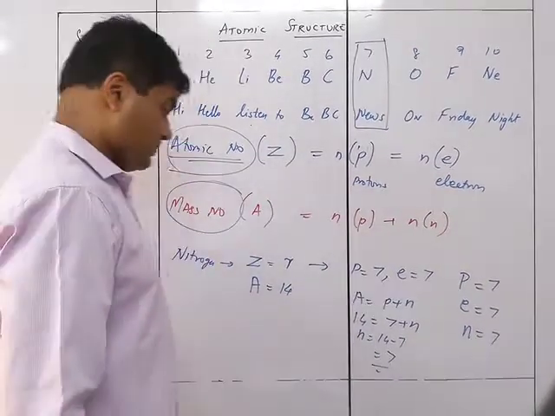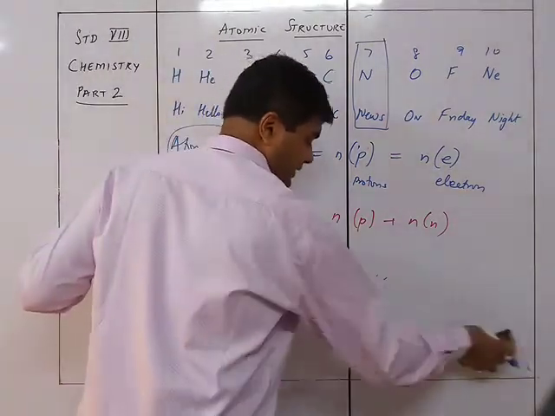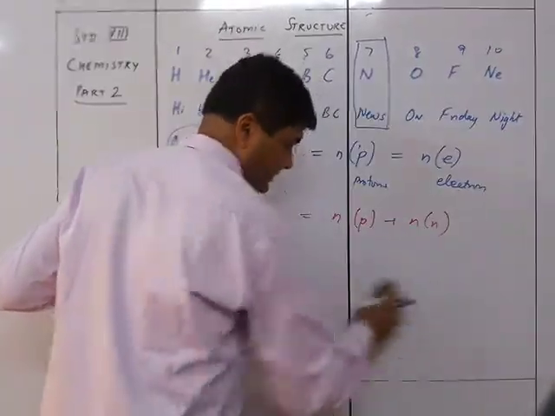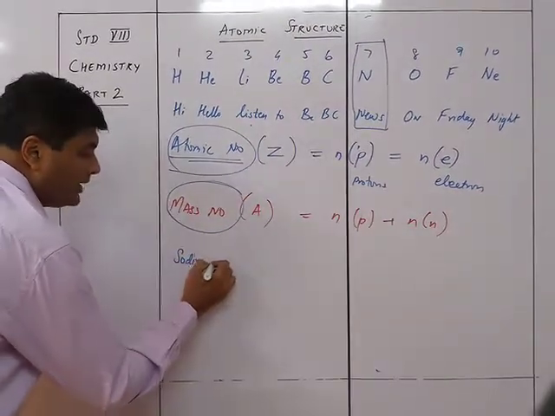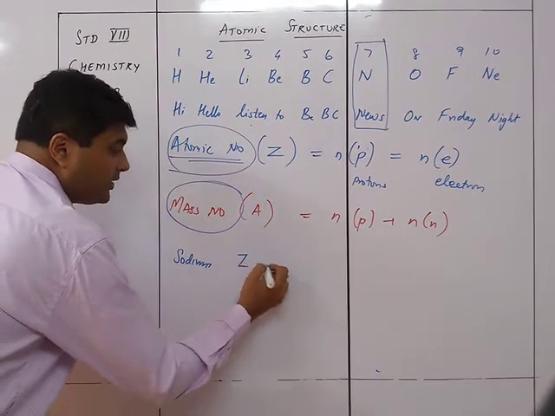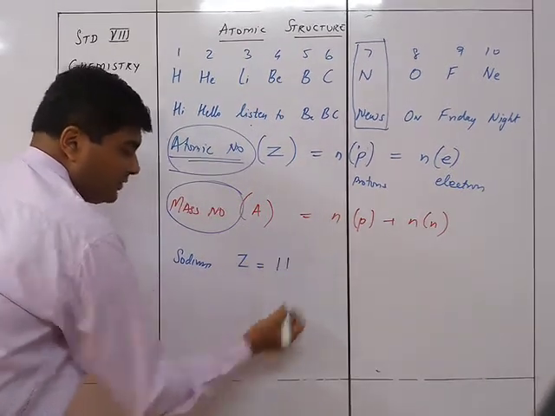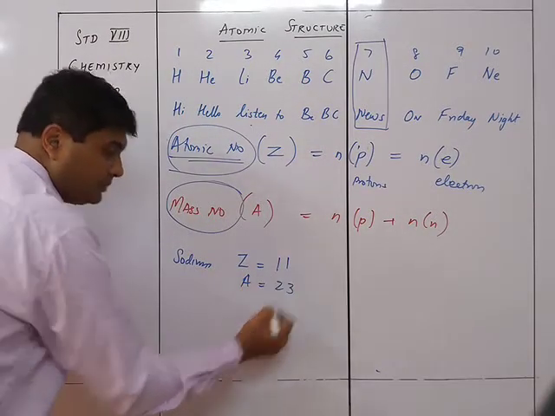Let's take one more example. We'll take the example now of, let's say, sodium. Okay? Let's take sodium. It is given that the atomic number Z is equal to 11 and the atomic mass is 23.